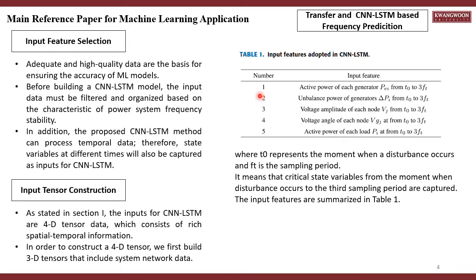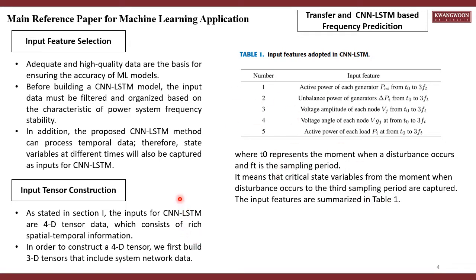We can see the first input feature is the active power of each generator, P_Gi from T0 to 3ΔT, where T0 represents the moment when a disturbance occurs and ΔT the sampling period. It means that the critical state variables from the moment when the disturbance occurs to the third sampling period are captured. The input features are summarized in Table 1 that were already mentioned before.